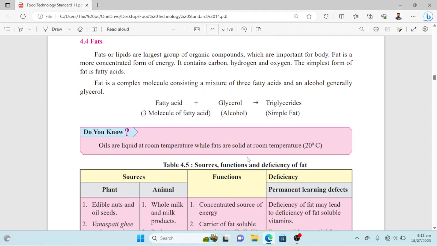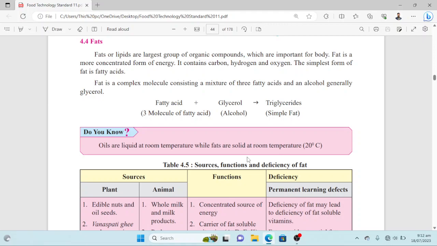We were discussing macromolecules and micromolecules, and in this series, we have discussed two macromolecules which were carbohydrates and proteins. In this video, we will discuss another class of macromolecules that are fats. So let's begin the video.